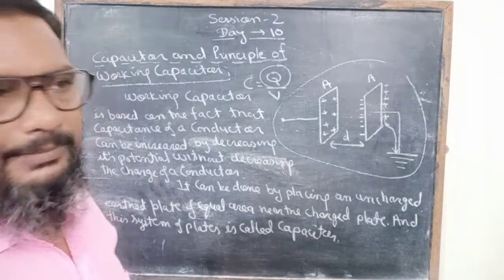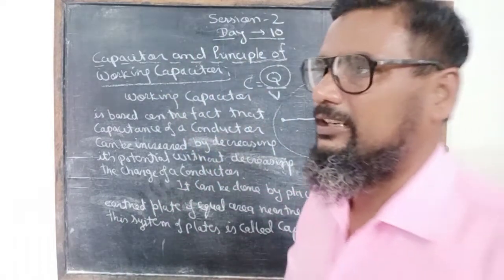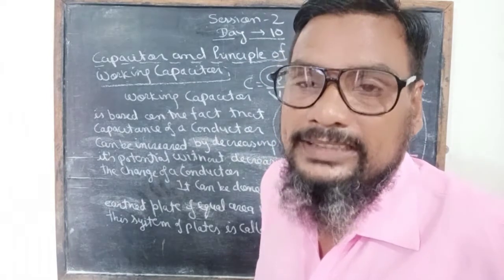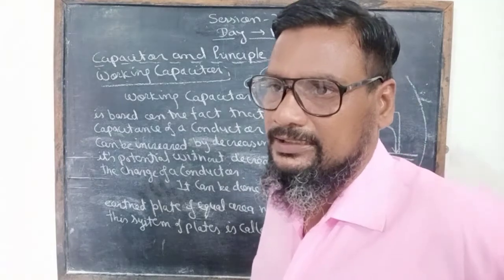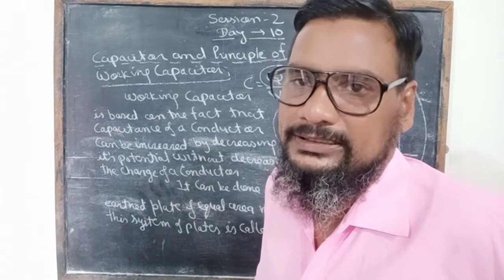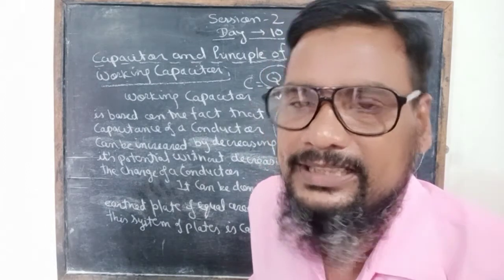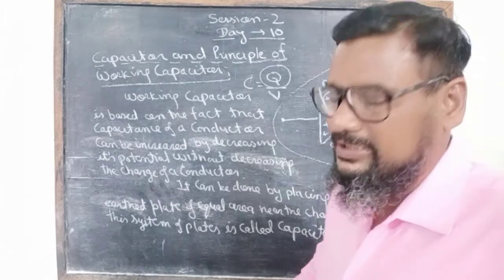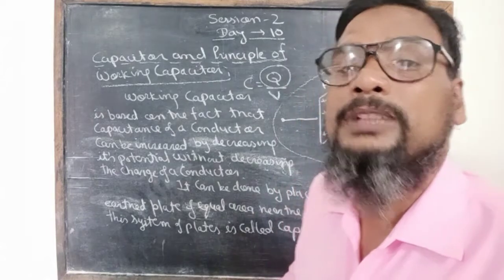Now we shall discuss the types of capacitors. The first type, which is in our syllabus, is the parallel plate capacitor, because these plates are parallel to one another. Another types of capacitors are spherical and cylindrical capacitors. In our syllabus it is the parallel plate capacitor, and now we shall discuss it.